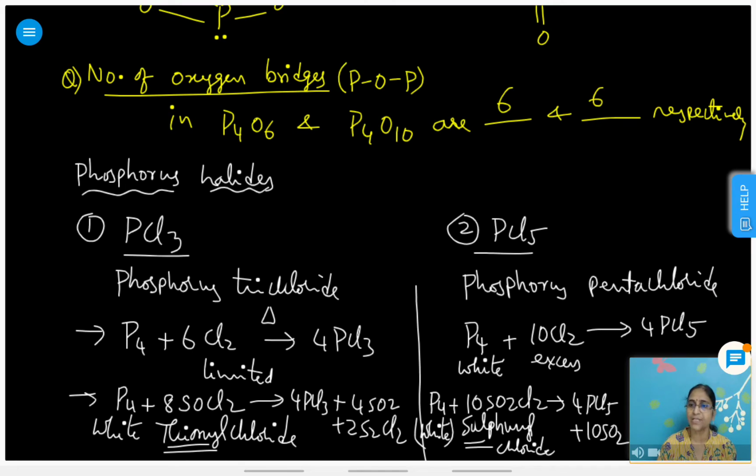This topic is a voluminous chapter and so many points are there. PCl3 is a colorless oily liquid.